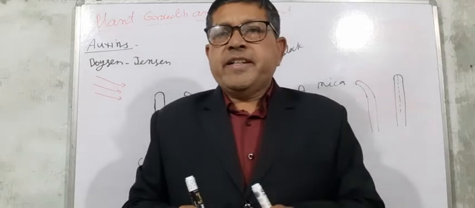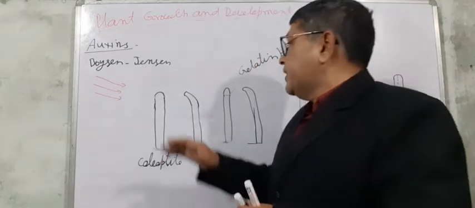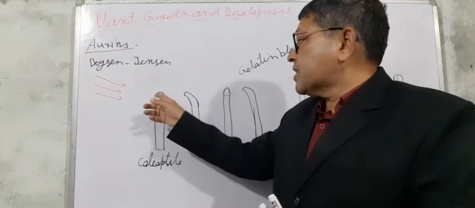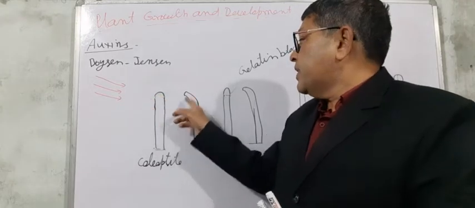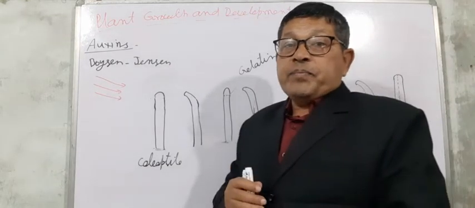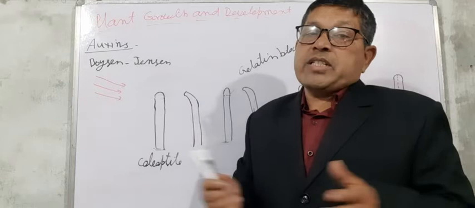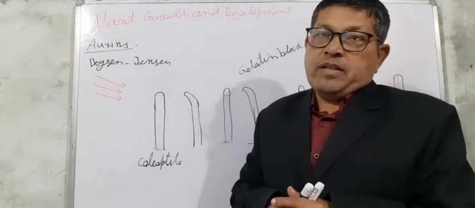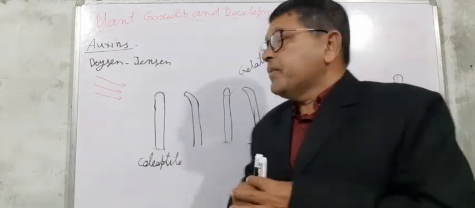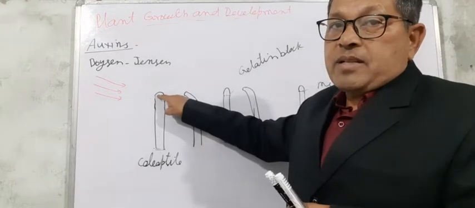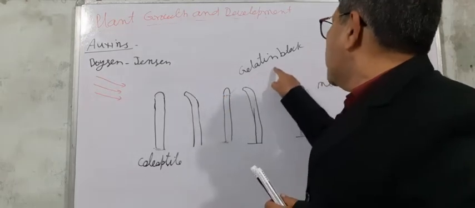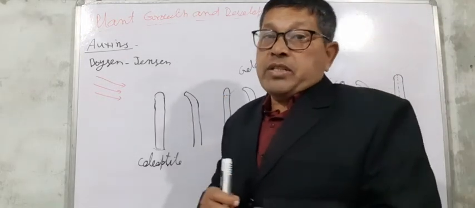By this experiment, he concluded that the substance sensitized at the apex is transmitted through the gelatin block, and that causes the bending of the coleoptile. But mica blocks it.